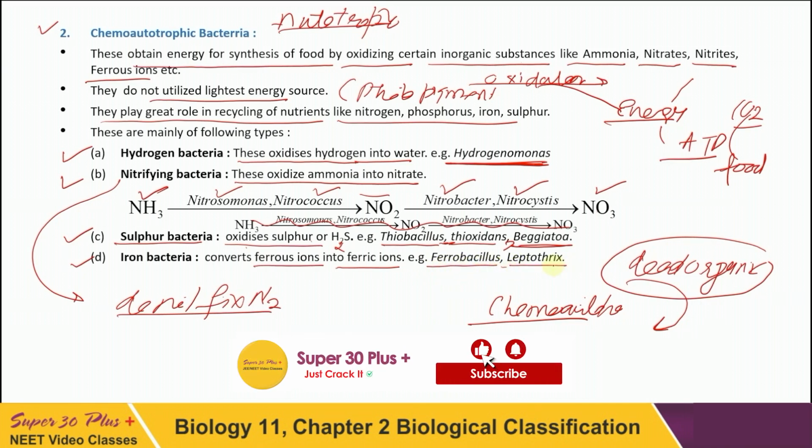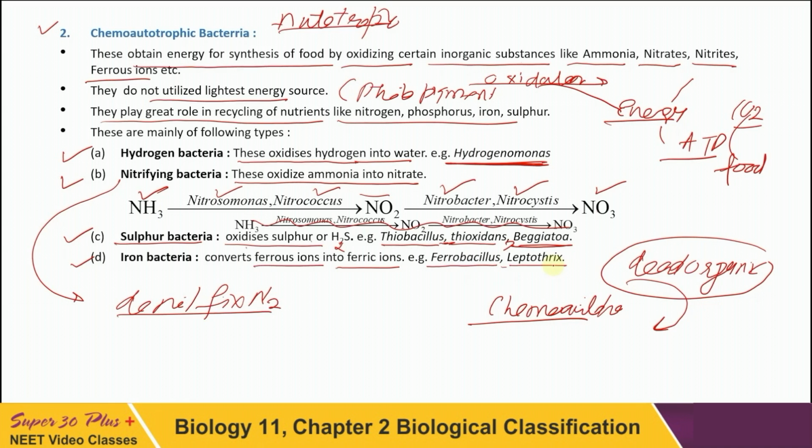So you see children, a part of this chapter, chapter number 2, part 1, we have finished right now, in which we have discussed 2-kingdom classification, 3-kingdom classification, 4-kingdom classification, and then 5-kingdom classification in detail.